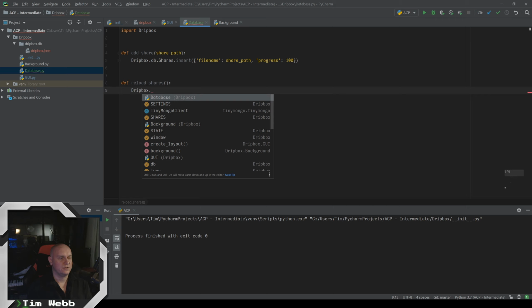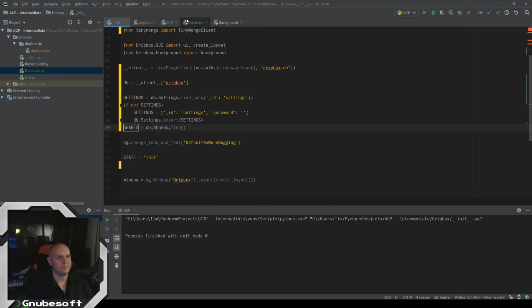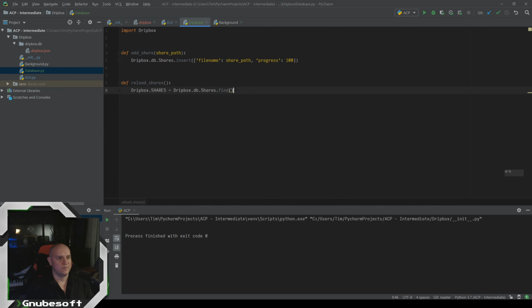We'll just do db shares and set that to be equal to dripbox db shares find. So we're basically doing the same exact thing we're doing here, except we've got to put the dripbox in front of everything. But it's doing the same exact thing that we can now call at the end of that add share function.